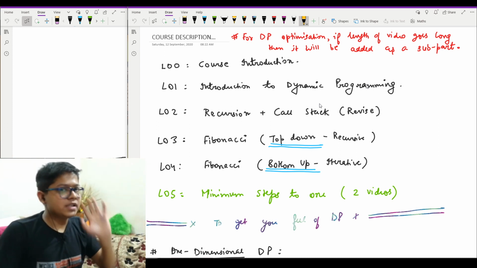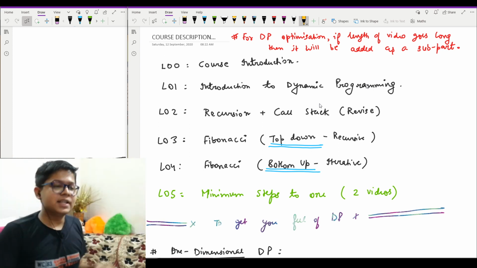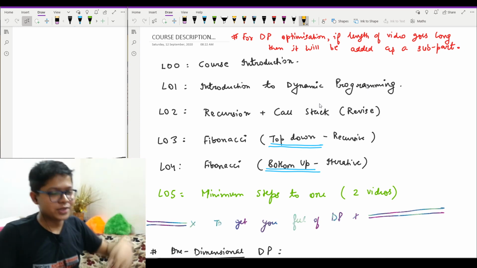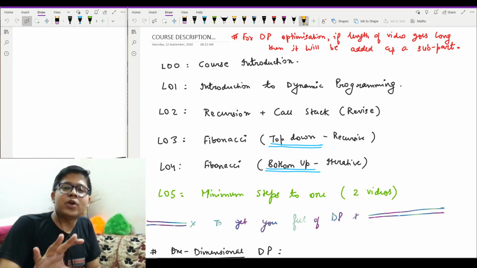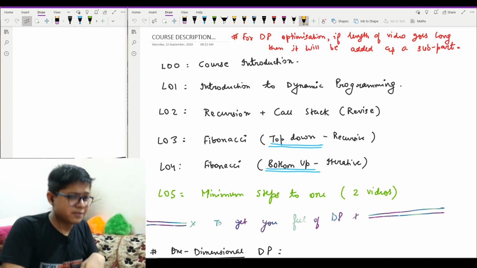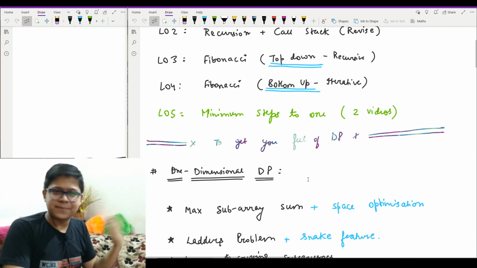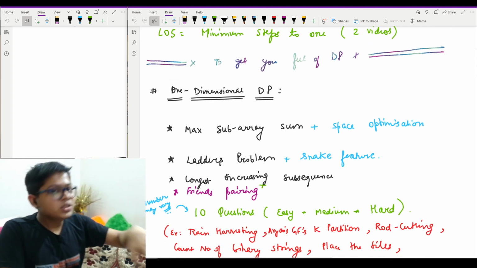Although we are not gonna see recursion in depth, we will have a separate playlist for that. But to understand DP much better, we will have a recursion walkthrough as well. Then Fibonacci is the standard problem, and we will see its iterative and recursive versions. Then I have another problem, minimum steps to one. Then now the actual DP starts.